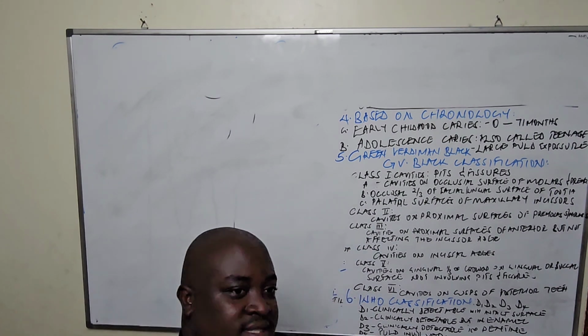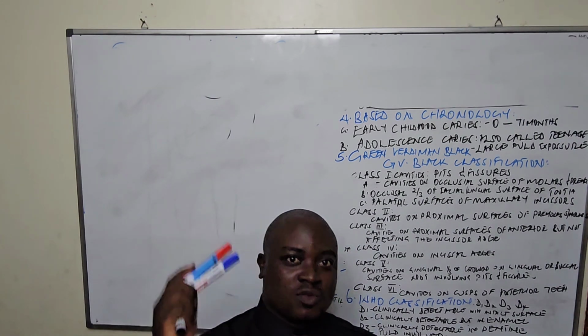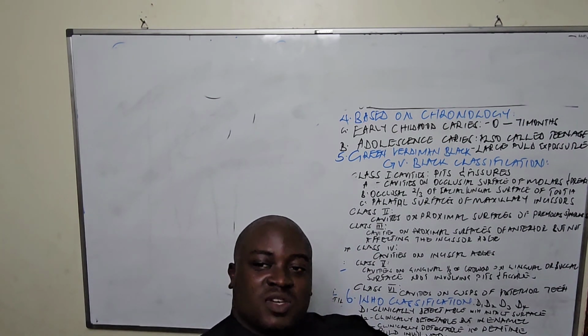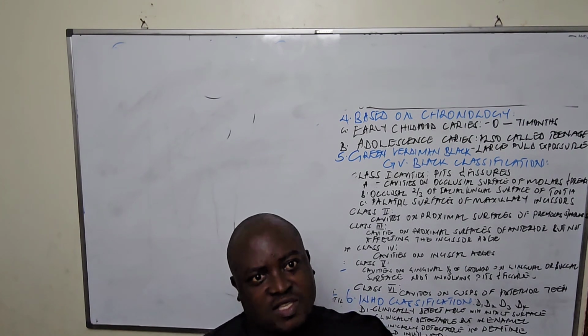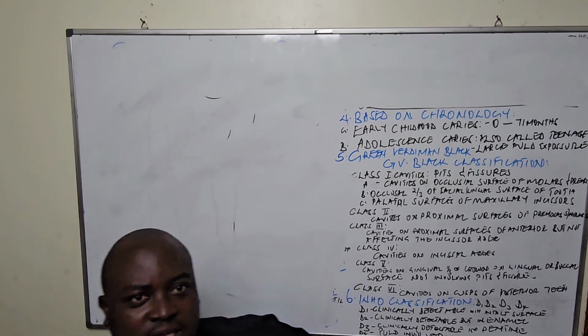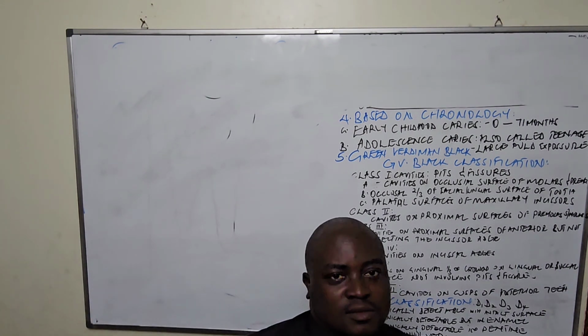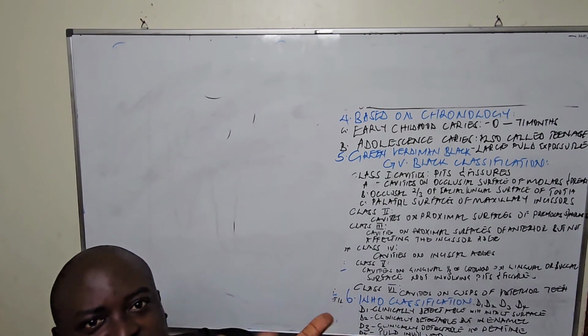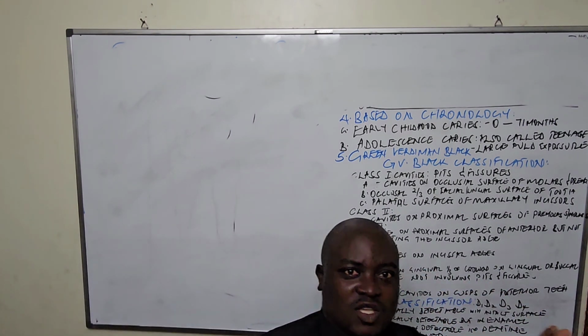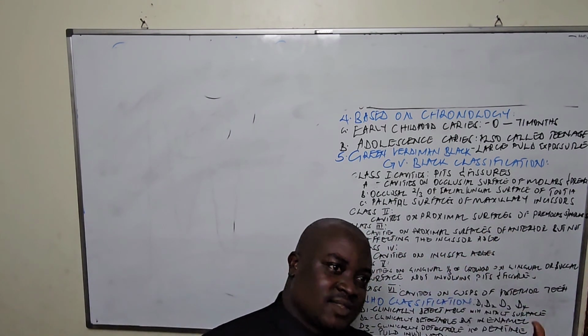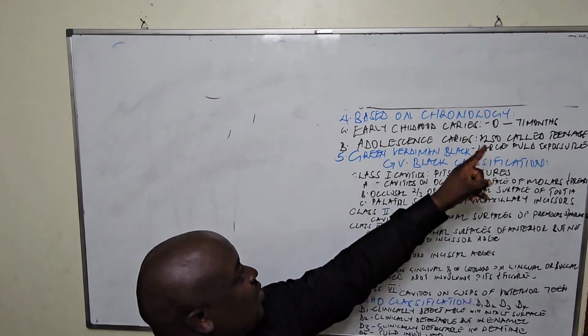These are caries that are in children below 71 months of life, that is, around 6 years of age. So from birth to 6 years of age, those are what?